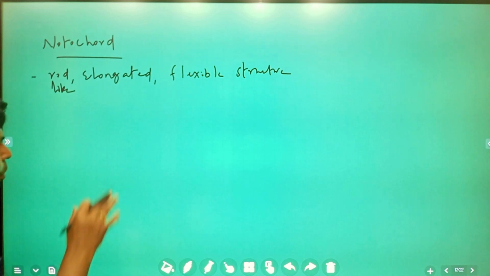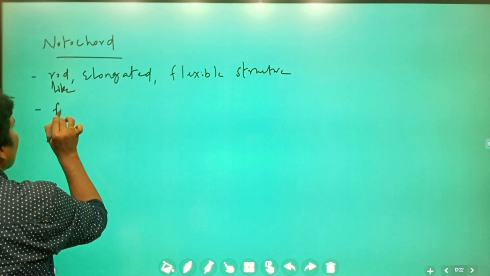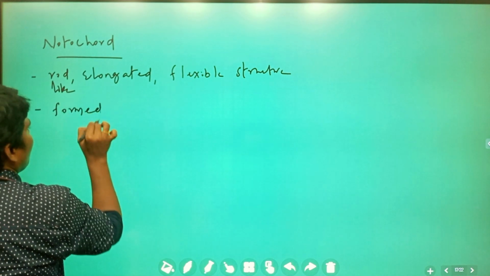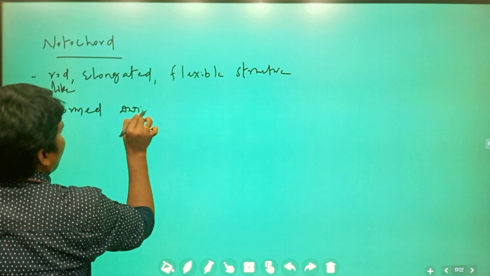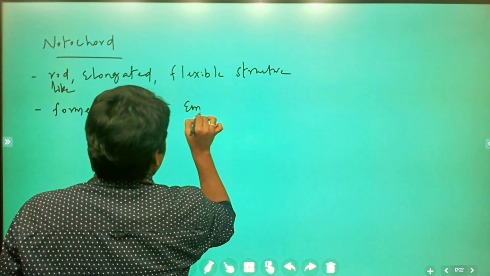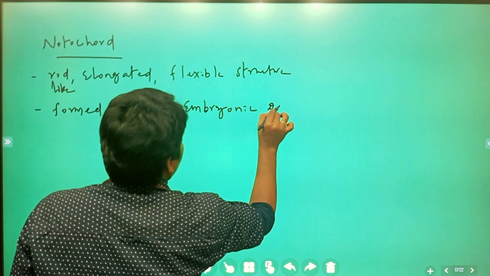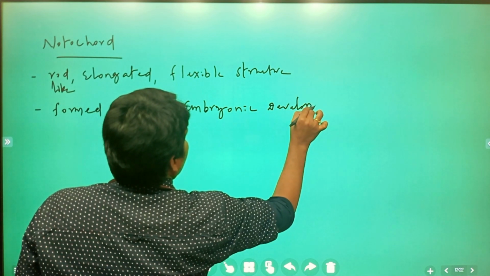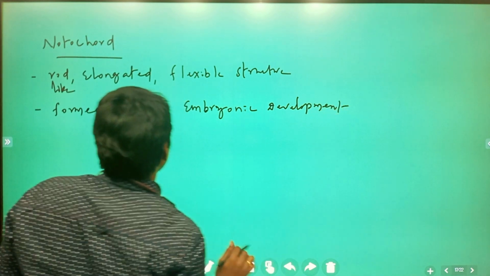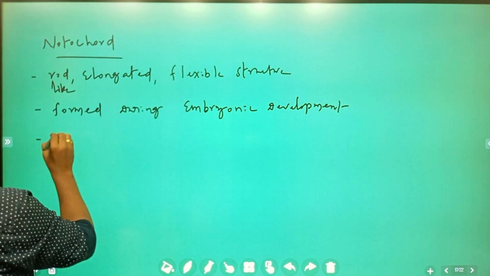It is formed during embryonic development.